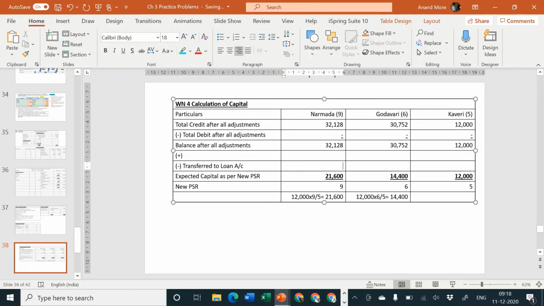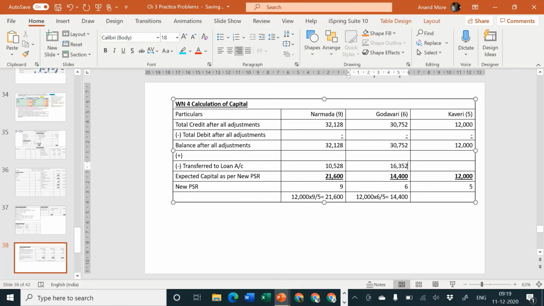So I can say 10,528 rupees will have to be transferred to the loan account of Narmada, and for Godavari it will be 30,752 minus 14,400. So that becomes 16,352 for Godavari.